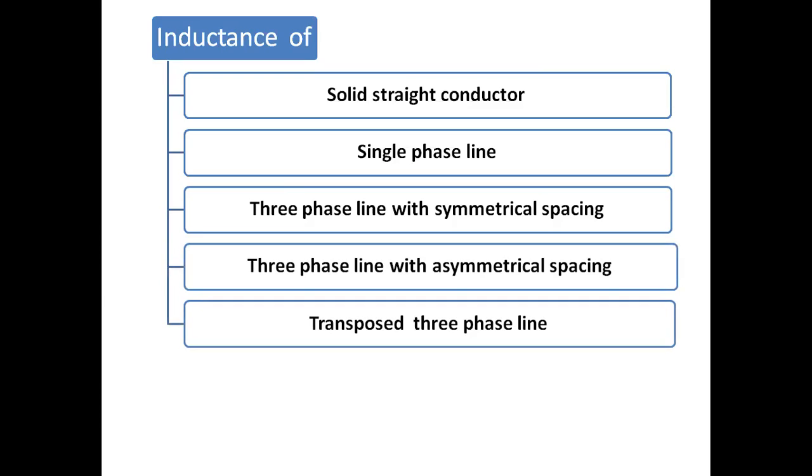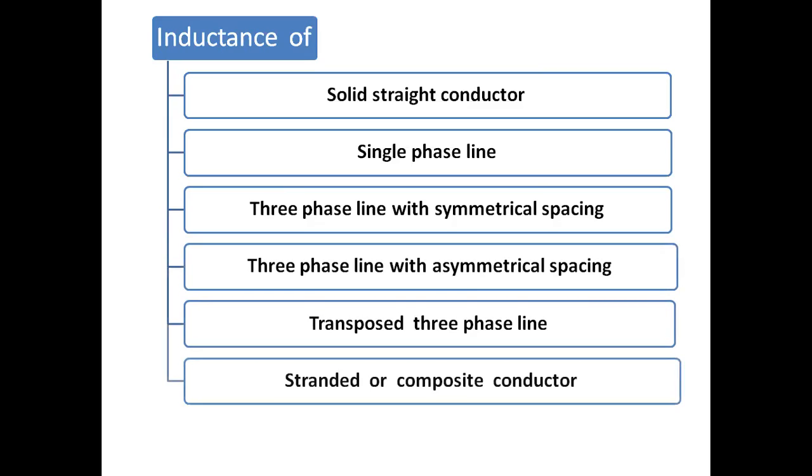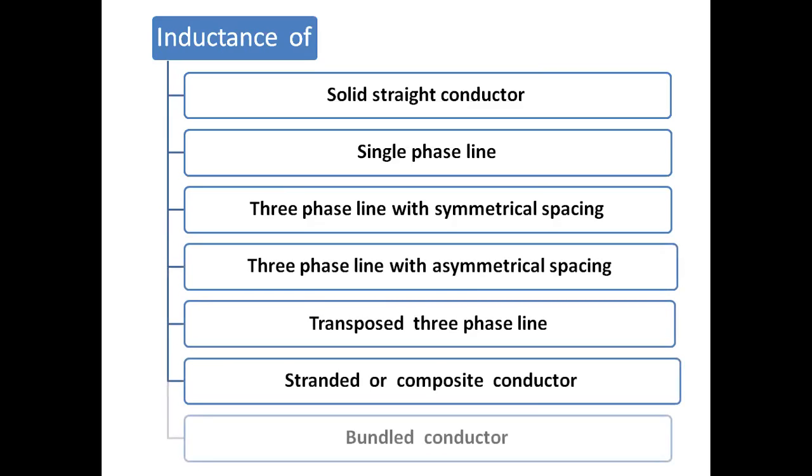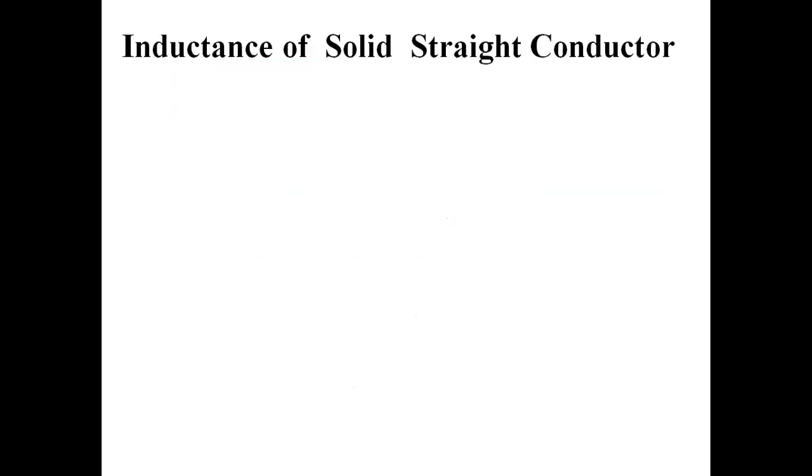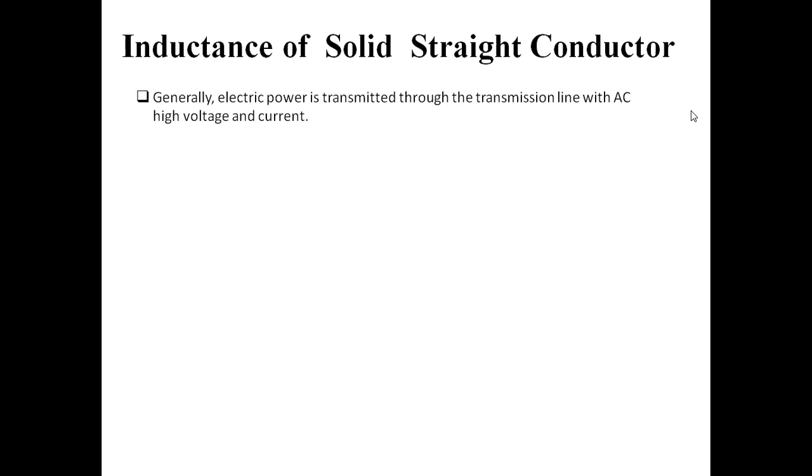I'll discuss it in detail. Stranded or composite conductor, and the last one is called the bundle conductor. So you have to know how to calculate inductance for these different types of conductors or transmission lines. Now today we are going to first discuss the most simple and most basic structure, that is inductance of solid state conductor.